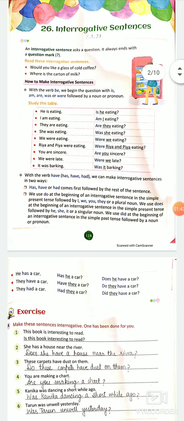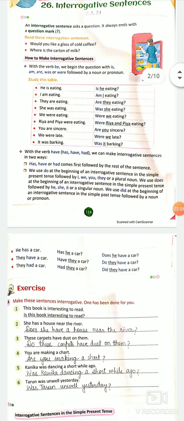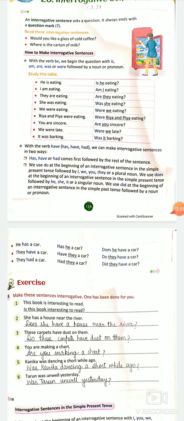Now see, with the verb have, means has, have and had, we make interrogative sentences in two ways. What are these two ways? Has, have or had comes first, followed by the rest of the sentence. Simple. Right? And the second part, how do we change it? We use do at the beginning of an interrogative sentence in the simple present tense, followed by I, we, you, they or a plural noun.